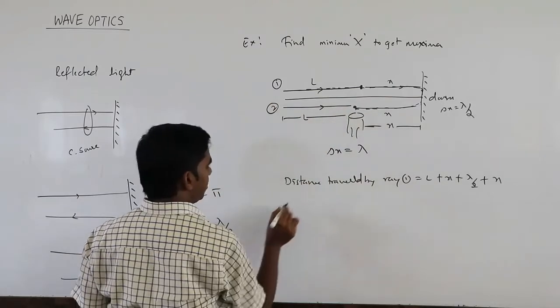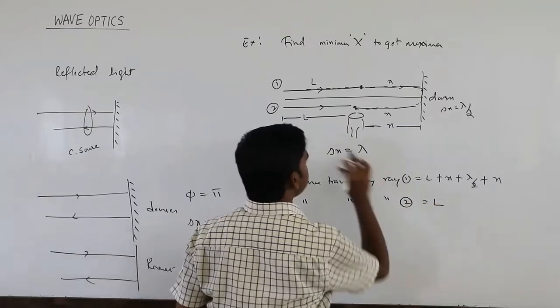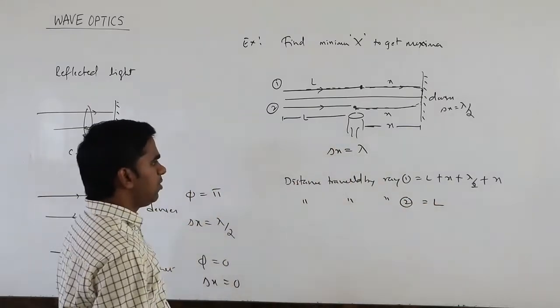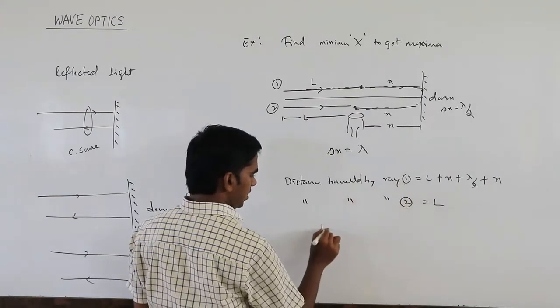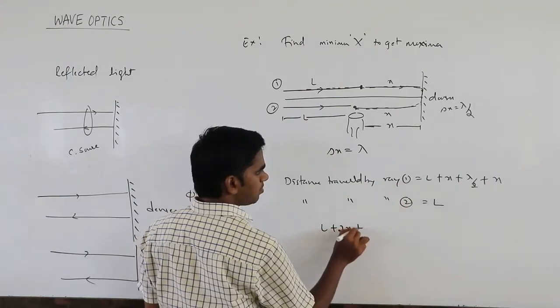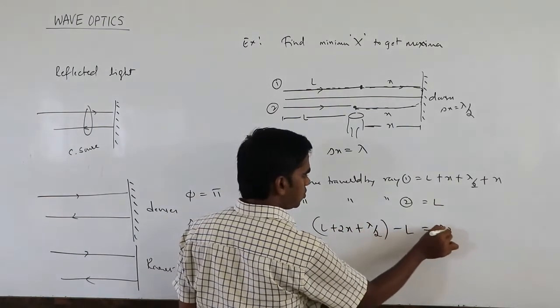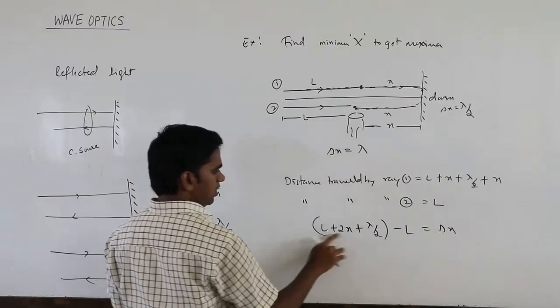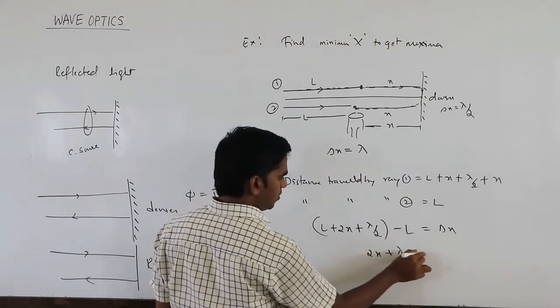This is the second ray. The distance traveled by ray 2 is just L. Now the path difference is this minus this: L plus 2x plus lambda by 2 minus L equals delta x. L gets cancelled, so 2x plus lambda by 2 equals delta x.